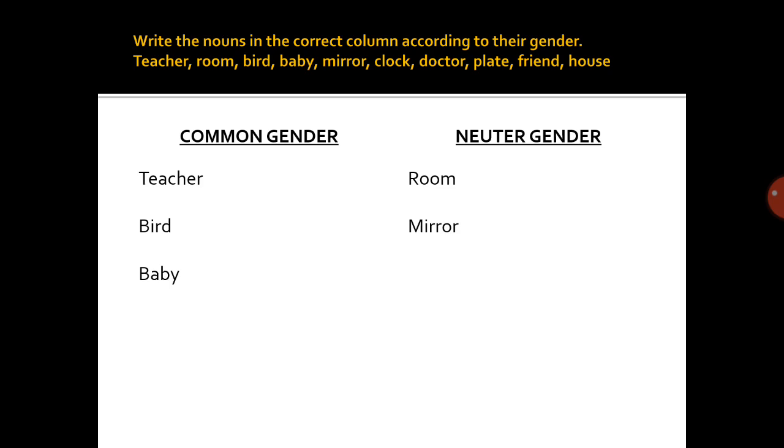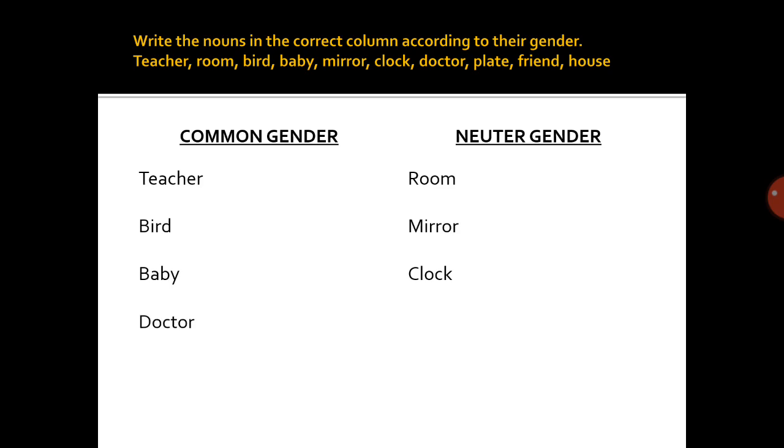Again, clock. Clock is an object and it is a non-living thing. So it will come under neuter gender. Doctor. Doctor is a living thing and it can be lady doctor also or a male doctor also. It can be male doctor also or it can be female doctor also. So it will come under common gender.